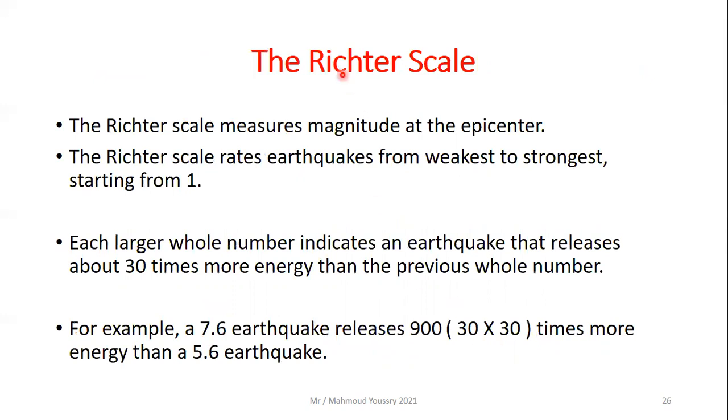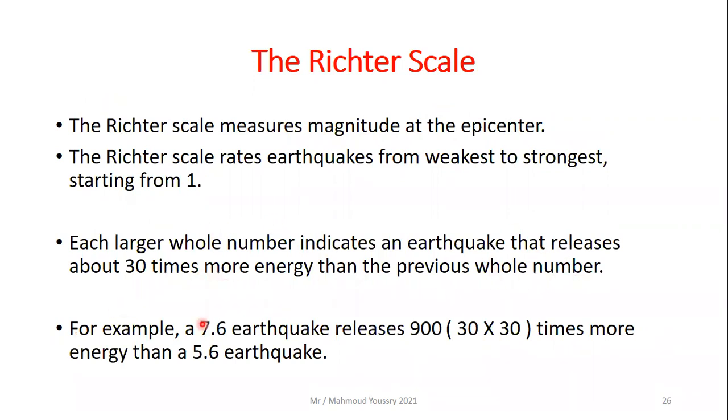So what scales do we have? The first scale is the Richter scale. The Richter scale measures the magnitude at the epicenter. It rates earthquakes from weakest to strongest, starting from number 1. Each larger whole number indicates an earthquake that releases about 30 times more energy than the previous whole number.